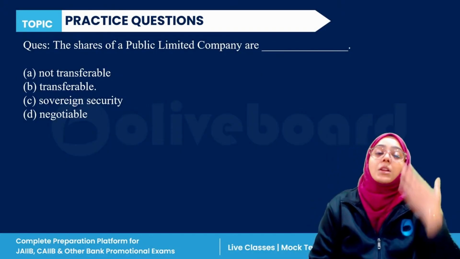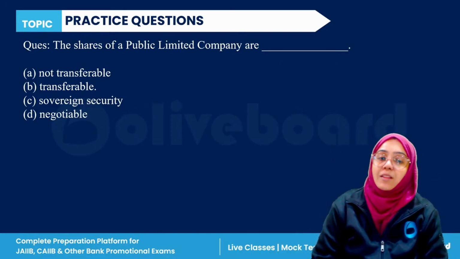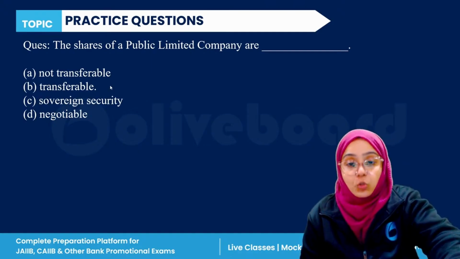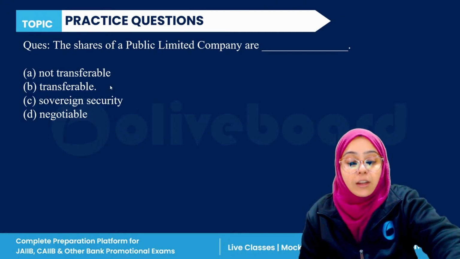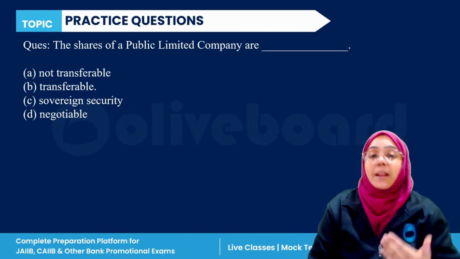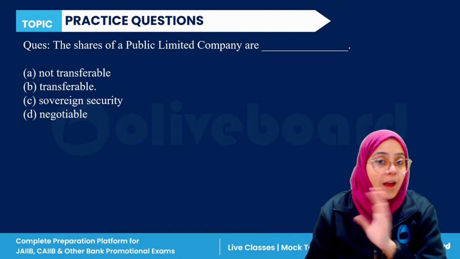The very first question is: the shares of a public limited company are not transferable, sovereign security, or negotiable. There are public limited companies and private limited companies. A public limited company is one where 51% or more shares are in the hands of the government.